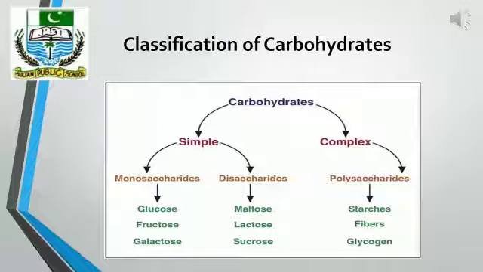On the other hand, complex carbohydrates include polysaccharides. A polysaccharide is made up of many monosaccharide molecules that are joined together. These include starches, fibers, and glycogen.